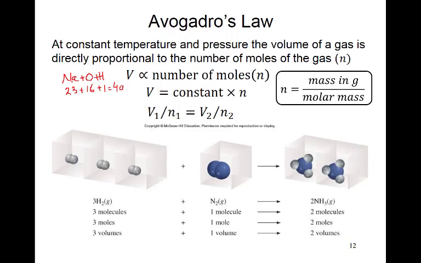You have to see its formula and the mass of each element from the periodic table, make the total, and that will be the molar mass. Any gram of sodium hydroxide, you can divide by 40, and it will change into mole. It is simply this law.